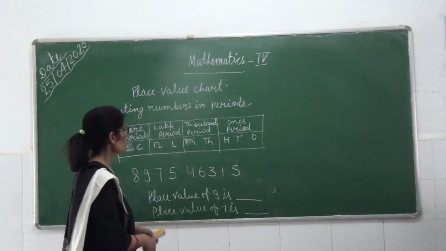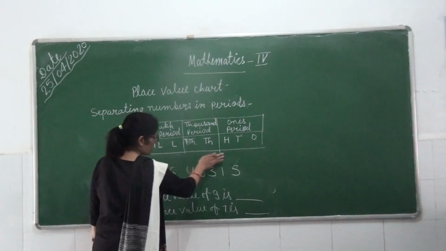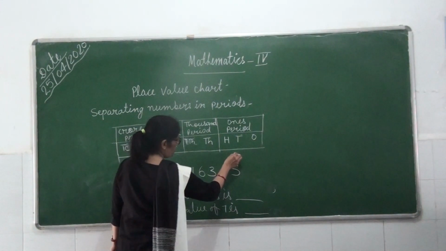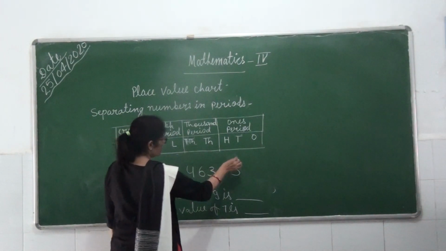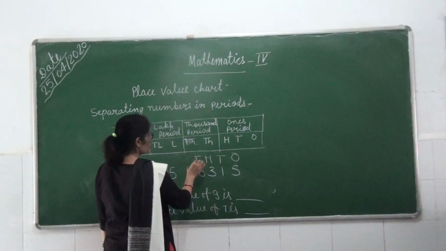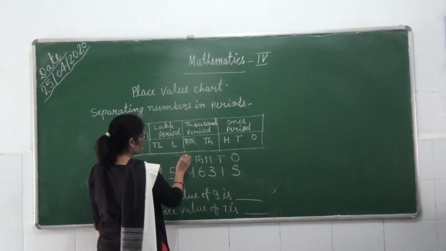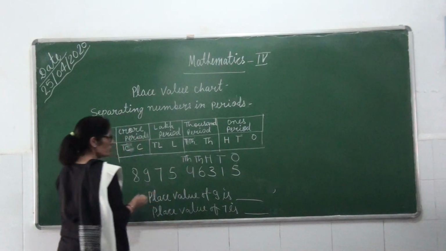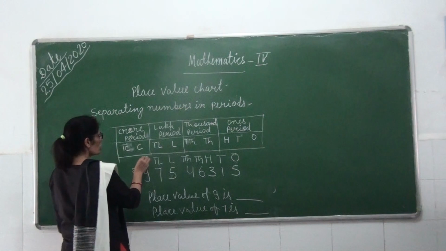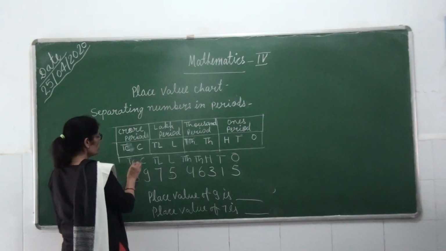We have to do placing first on the top of each number. Then again we start placing from the right: ones, tens, 100, 1000, 10,000, lakh, 10 lakh, crore and 10 crore.